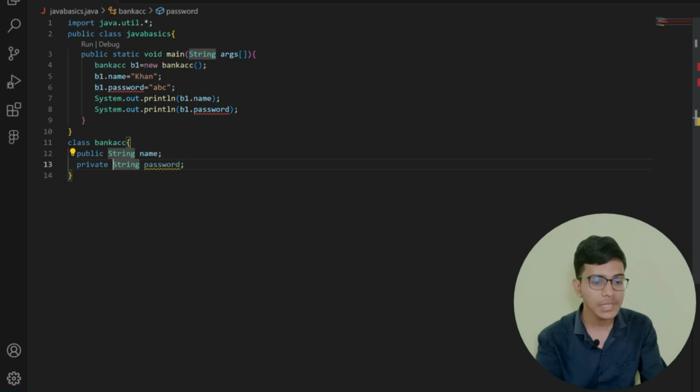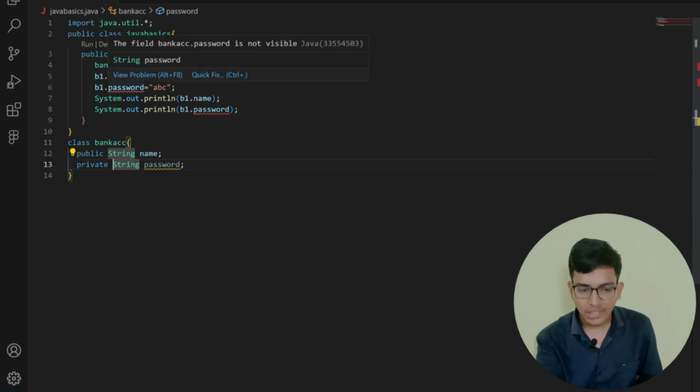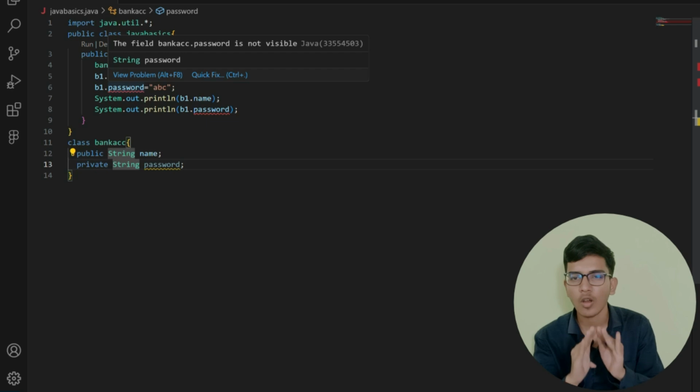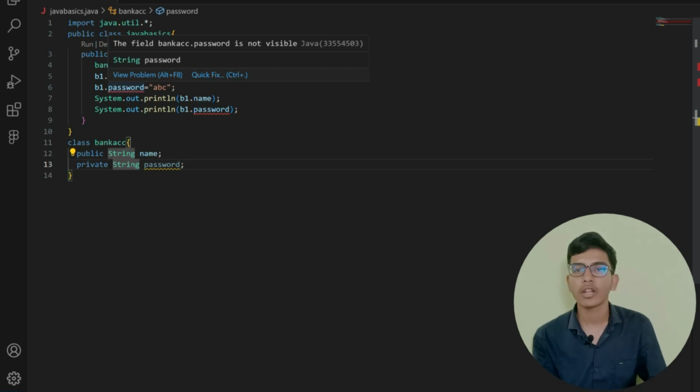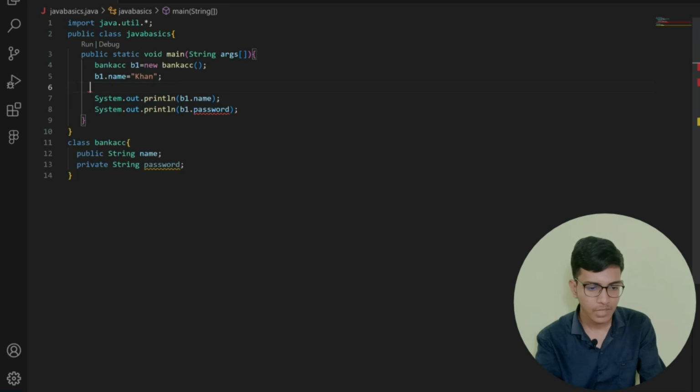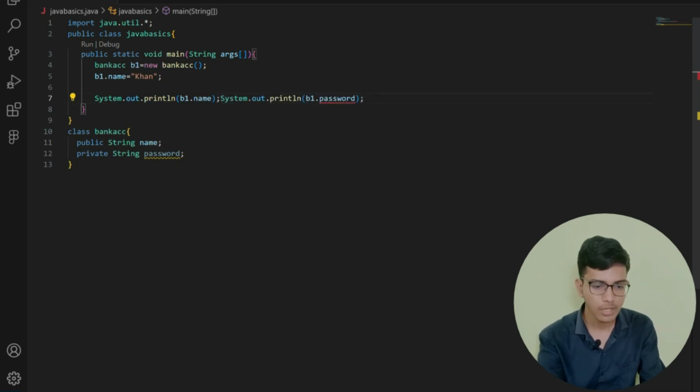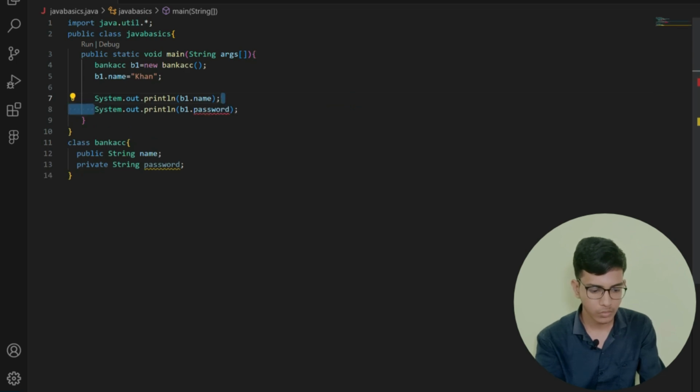So this is my class, and outside of the class I am creating a function and trying to access the password, and it is showing me an error because the private keyword will not allow me to access the user's information or password outside of the class. That's why it is showing me an error right here. So I need to remove this thing, and this thing also, right? Yeah, wait a minute. Yeah, I need to remove this thing also.